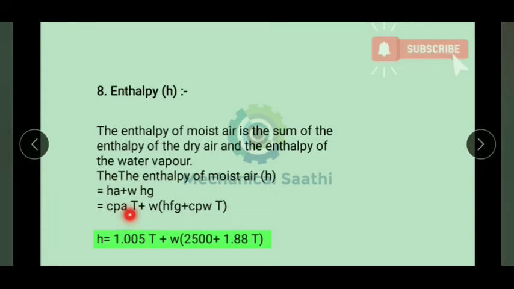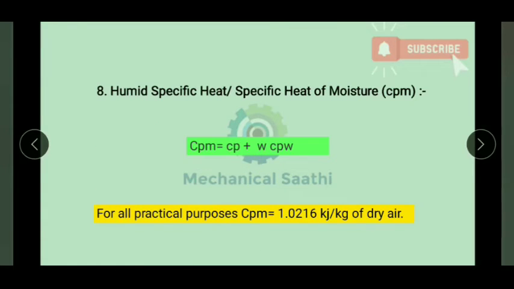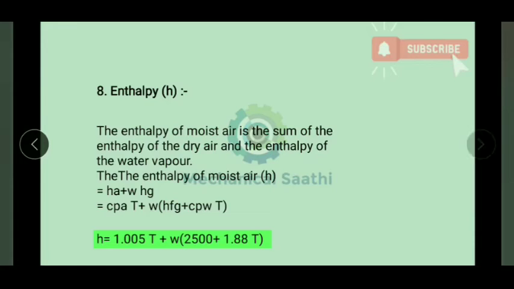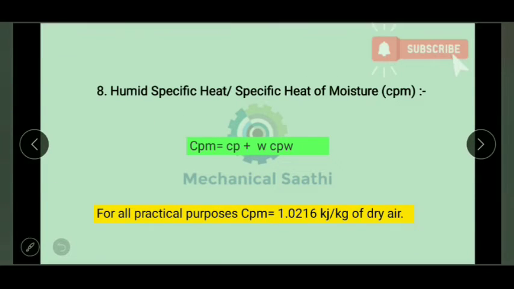We know the specific heat of air is nearly 1.005 kilojoule per kg Kelvin, and for water vapor it is 1.88 kilojoule per kg Kelvin, and the latent heat of water is 2500. By putting all these values, if temperature is given, we can calculate the enthalpy.